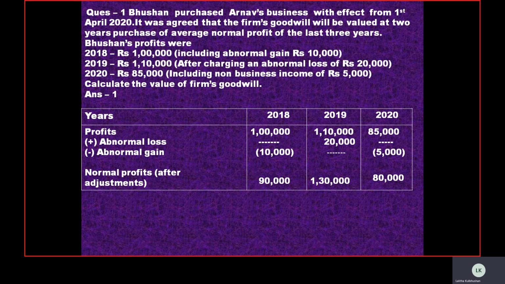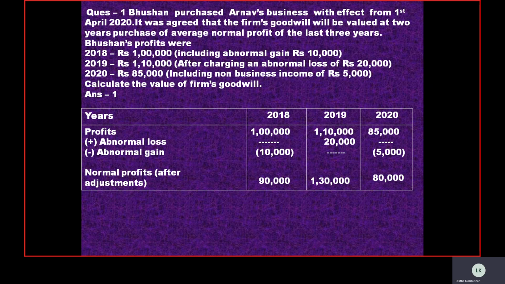So let's make a column like this, where we write the years and the profits. First I have written the profit for 2018 from the question: 1 lakh. 2019, 1 lakh 10,000, and for 2020, 85,000. And children, if abnormal losses are there, they have to be added. Got it? Because it would have decreased the profit earlier. So we need to come up to the real profit now, so we will be adding it back.